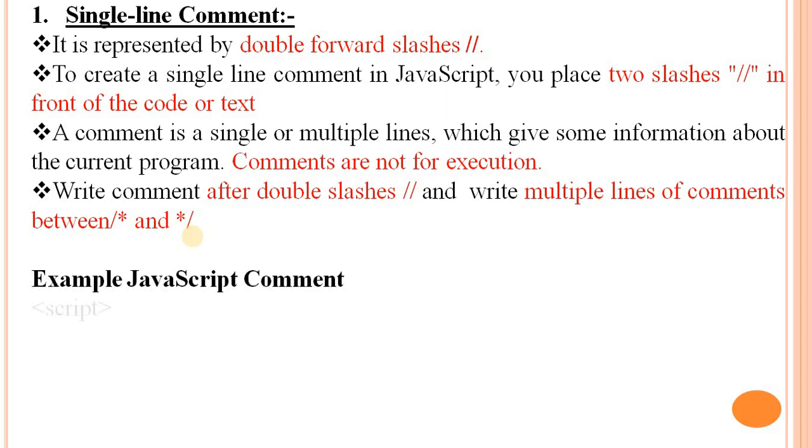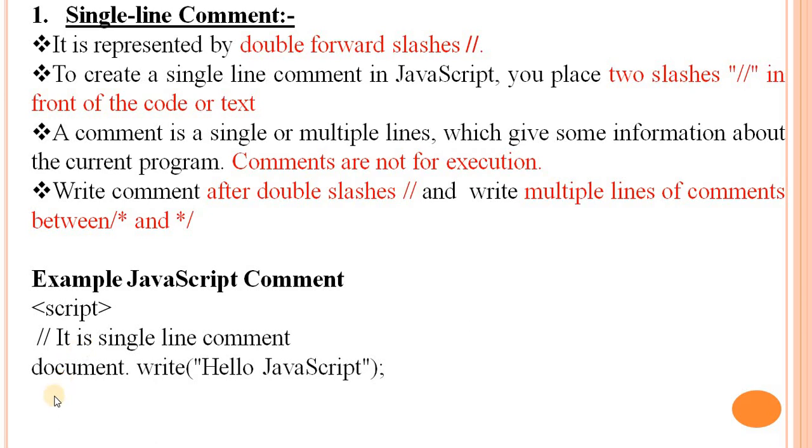Here is an example of JavaScript comments. First of all, this is a single line comment, and document.write hello JavaScript is the statement. We print the statement on the web browser by using the write method, hello JavaScript. What will be the output of this code? It displays hello JavaScript on the web browser. The single line comment is not executed.